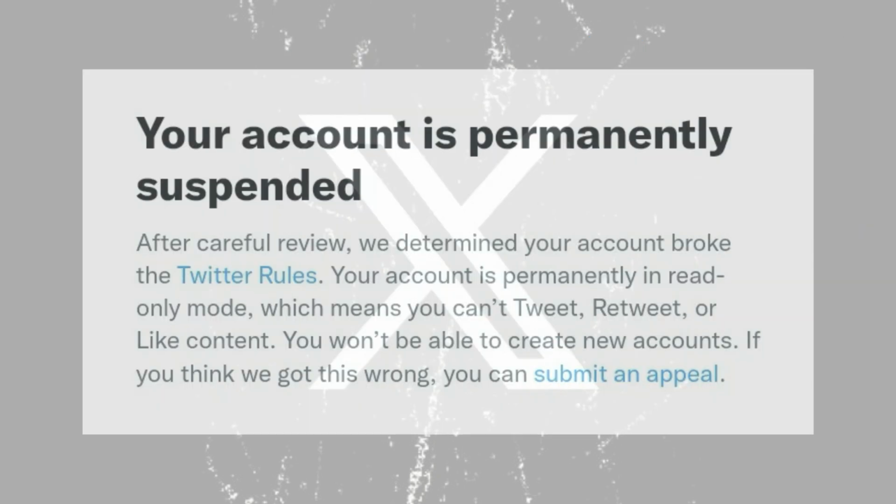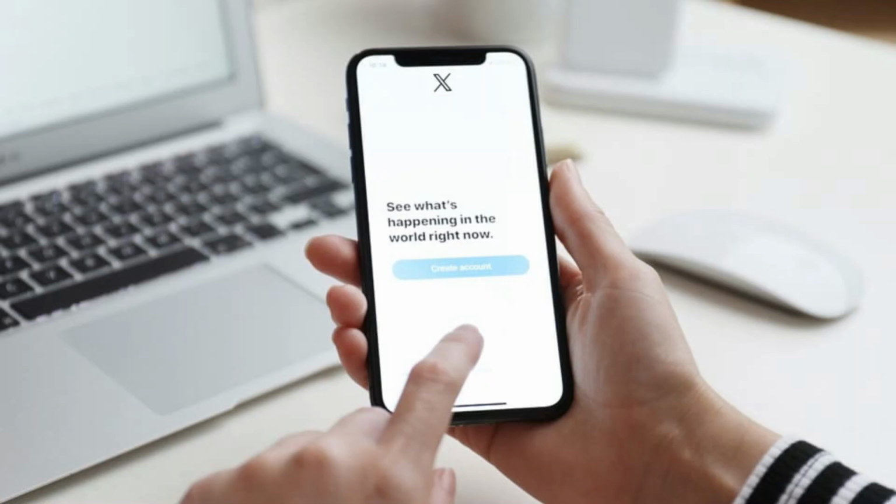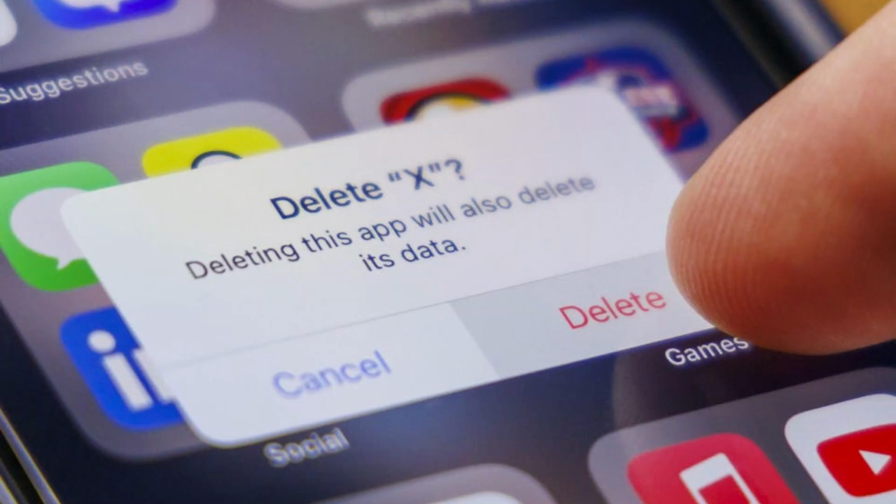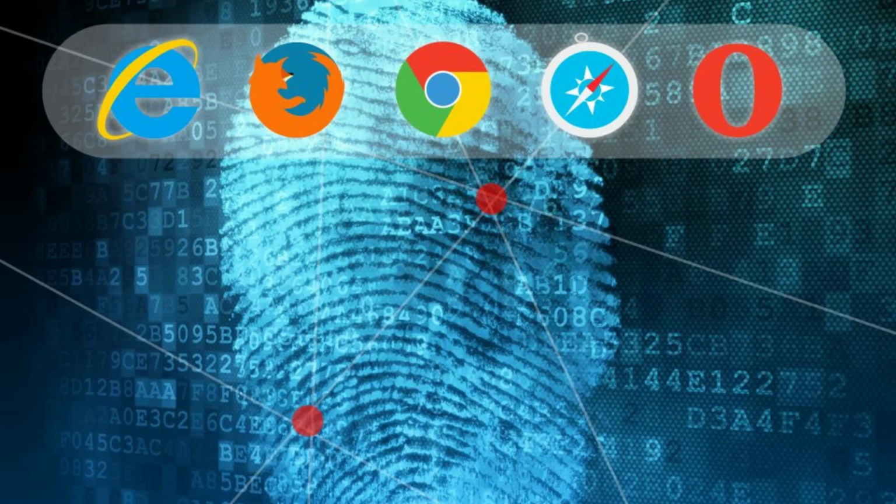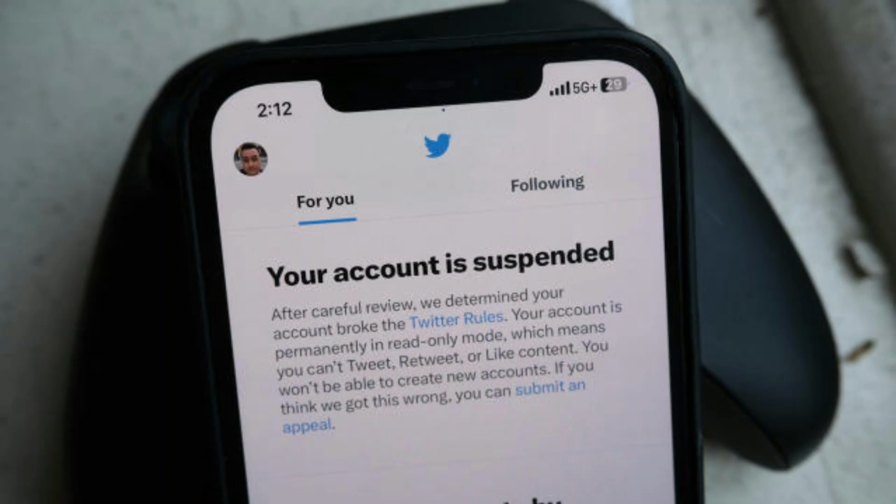If your account has been suspended before, do not create a new account on the browser or mobile app on which the previous account has been suspended. First delete the browser or app along with its data, then install a new browser or app and create a new account on it, because Twitter has access to the browser's fingerprint and app data, and can identify that the user who created the new account previously created an account on that browser, violated Twitter rules, and the account had been suspended. If you make a new account on the same browser or app, then it will also get suspended or shadow banned even if you don't violate any rule.